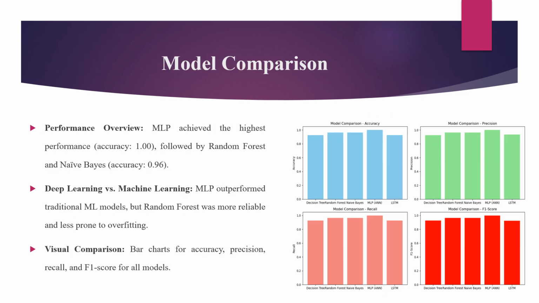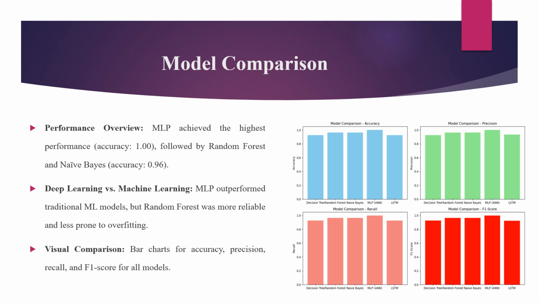These slides represent a visual comparison of models based on accuracy, precision, recall, and F1 score. As you can see from the bar chart, the multi-layer perceptron (MLP) achieved the highest performance with perfect scores across all metrics. Random forest and Naive Bayes follow closely, both with strong performance and an accuracy of 0.96.